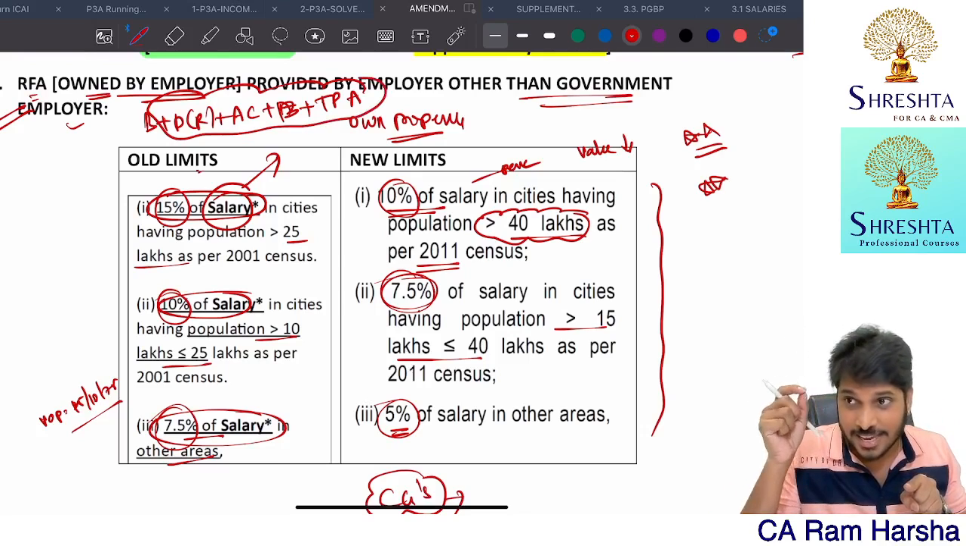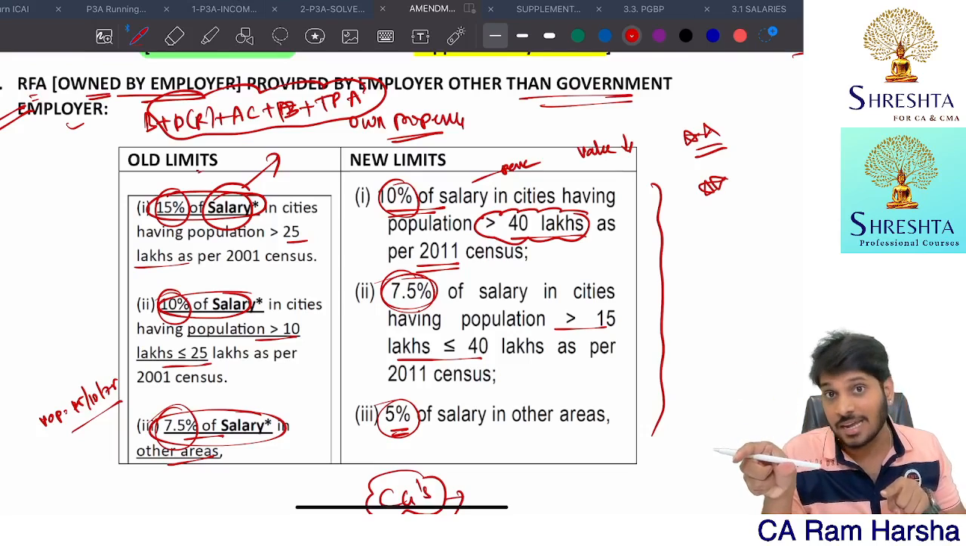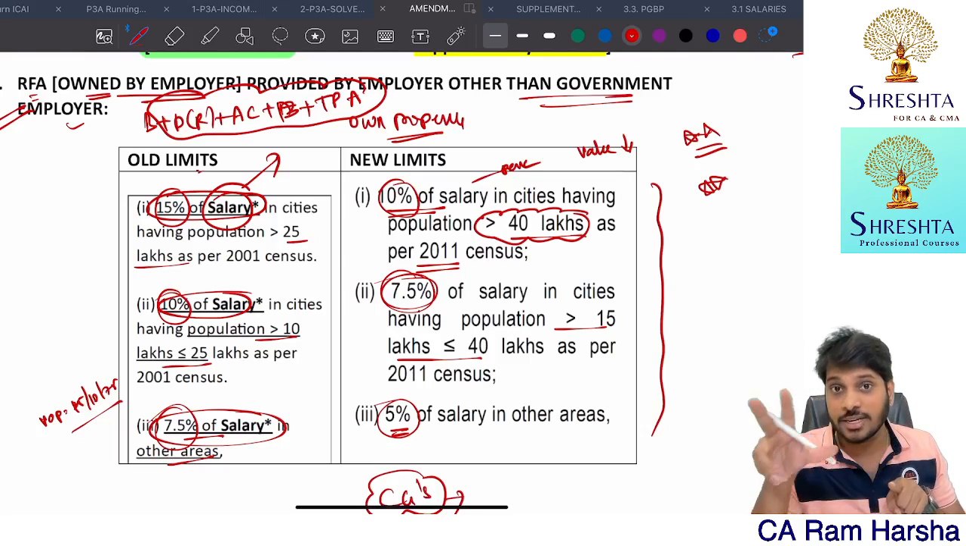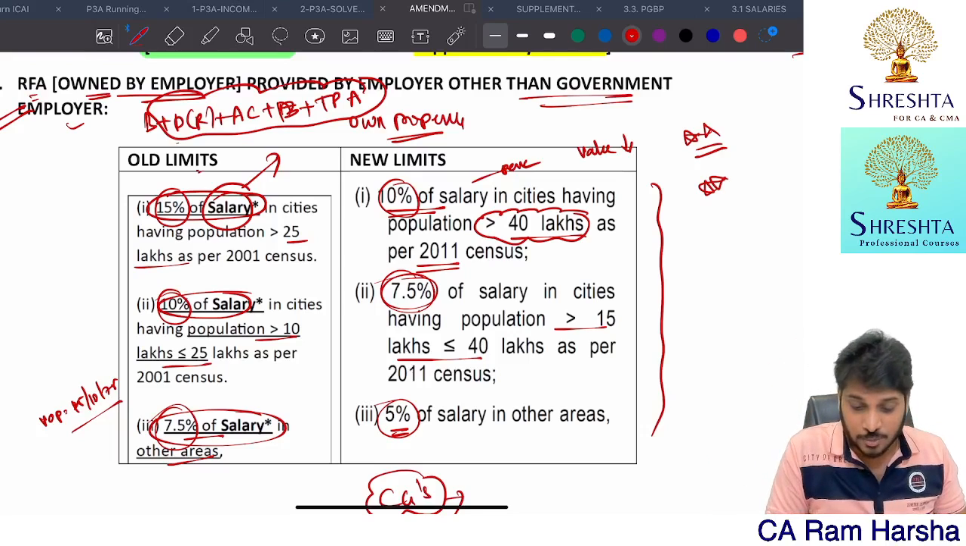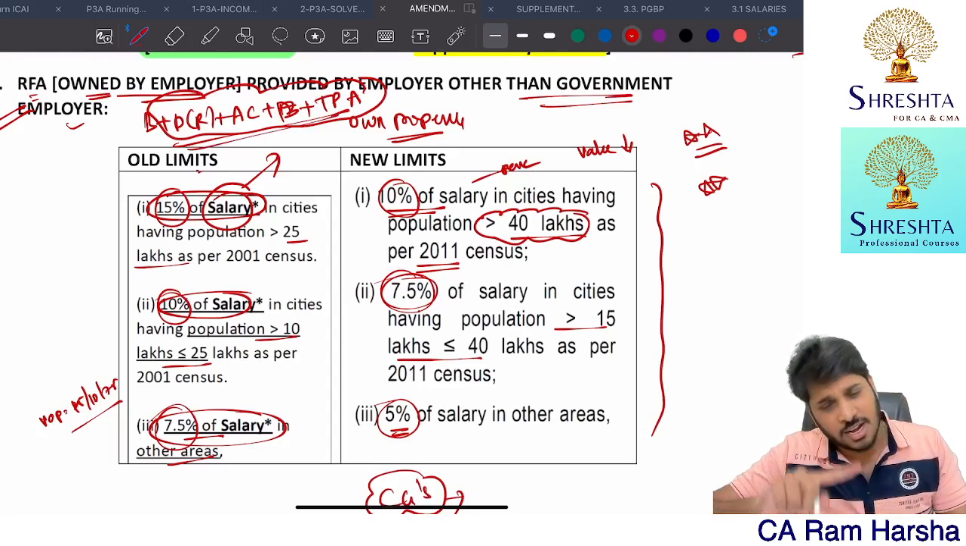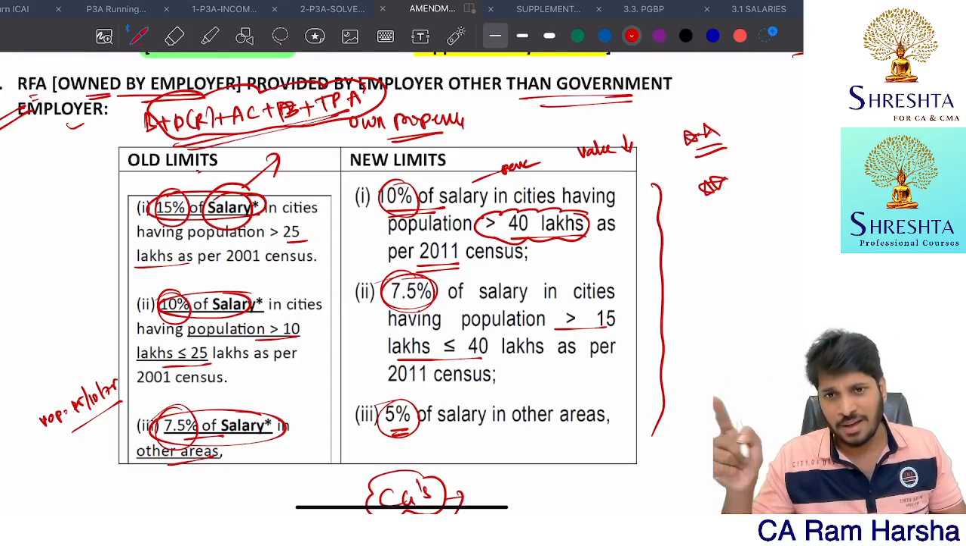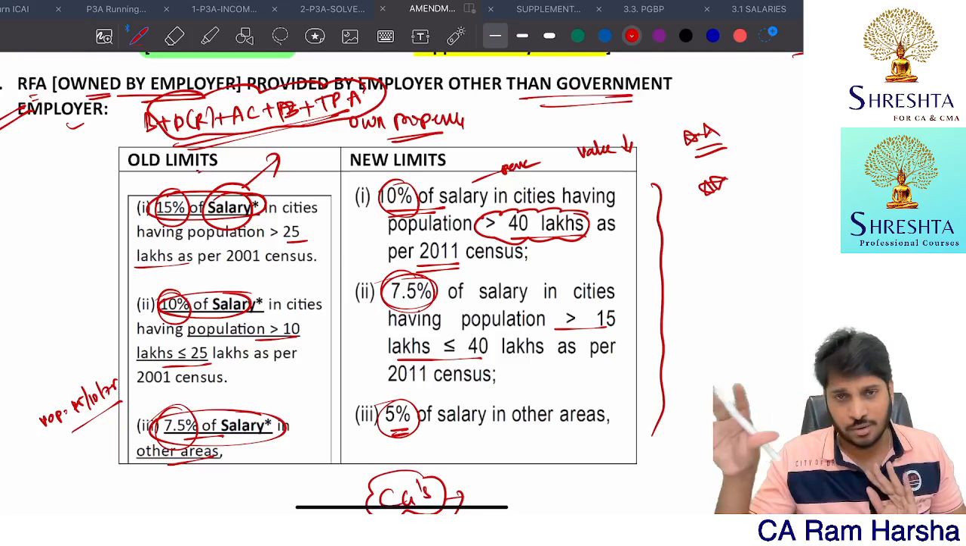Whatever the definition they gave, for perquisite valuation, what do you mean by salary? What is included in salary? What is excluded from the salary? By thoroughly analyzing it, that definition can be drafted like this. So this logic I clearly covered in the marathon. Go to the marathon, the income from salary step. Inside that, you'll find the RFA related part.